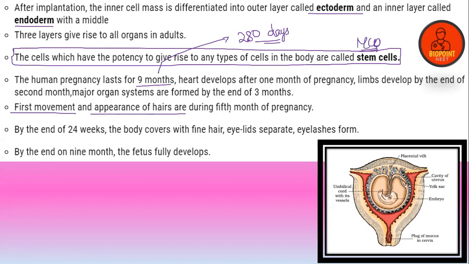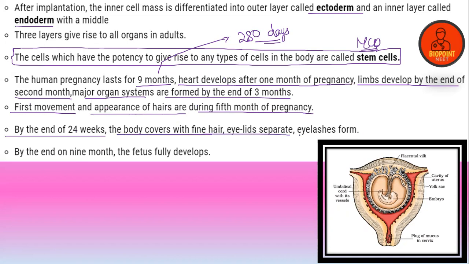First movement and appearance of hair occur during the 5th month of pregnancy. The heart develops after 1 month of pregnancy. Limbs develop by the end of the 2nd month. Major organ systems are formed by the end of the 3rd month. By the end of 24 weeks, the body is covered with fine hair, and the eyelids and eyelashes separate. At the 9th month, the fetus becomes fully developed. Clear? This is a question for the NEET exam, and it has been asked in CBSE board exams too.